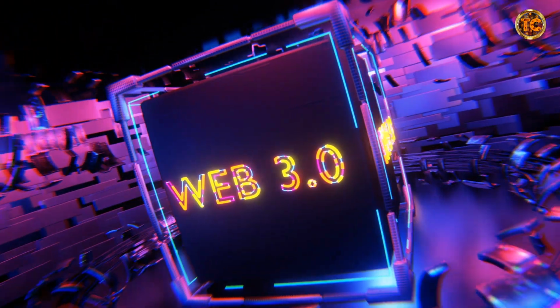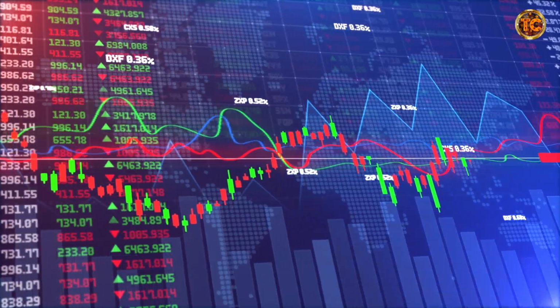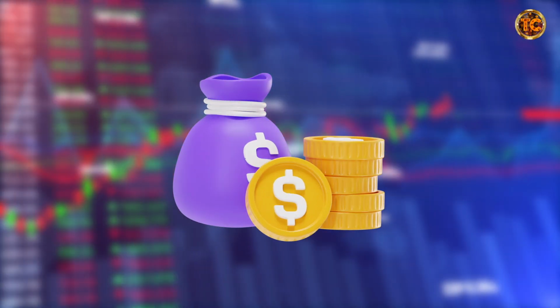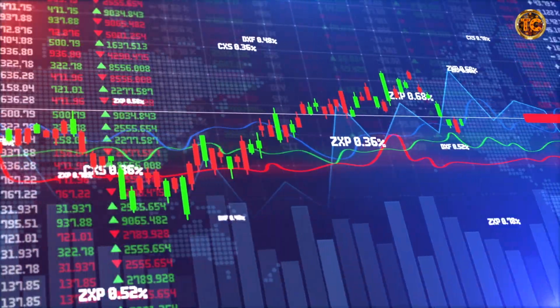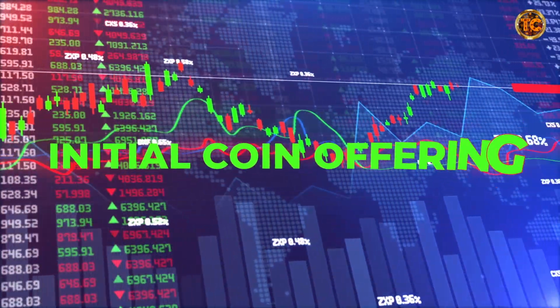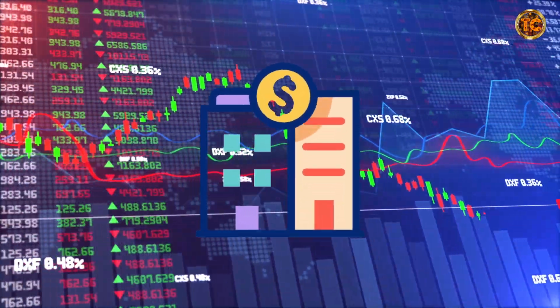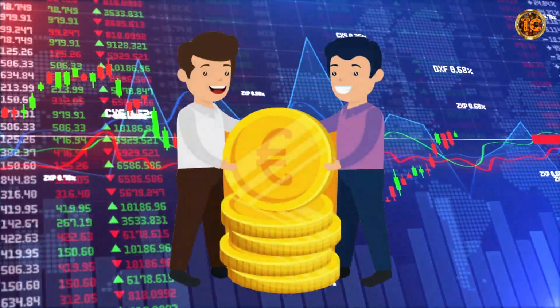The most common Web 3 investment options are stocks, cryptos, and NFTs. However, there are also less popular investment methods you can consider, such as angel investing or buying into the initial coin offering of a crypto company. In both methods, you invest in a company by participating in a seed round or buying its coin before launch.